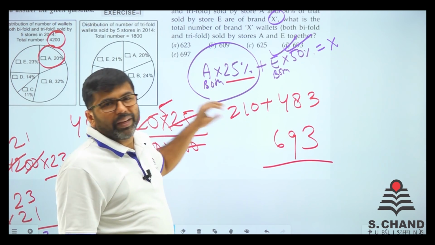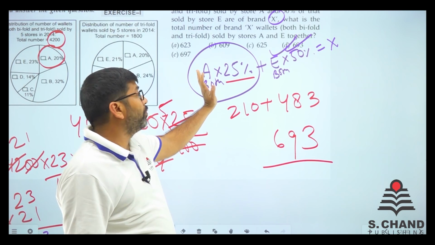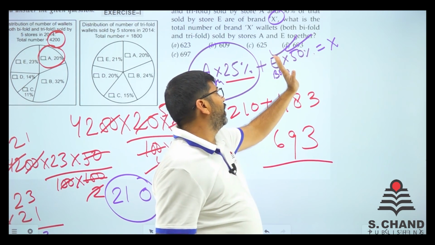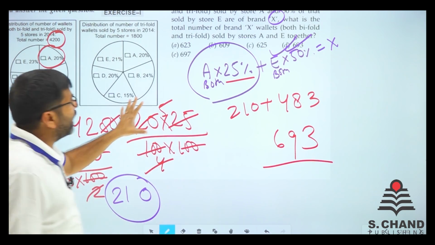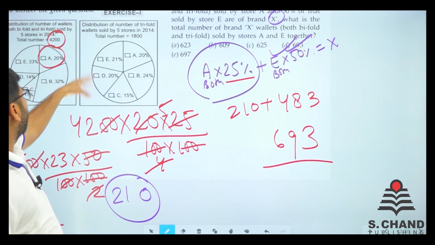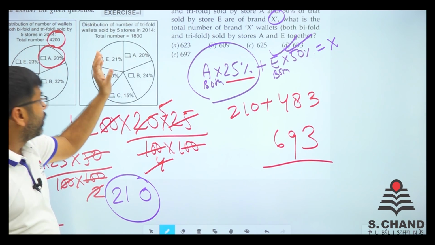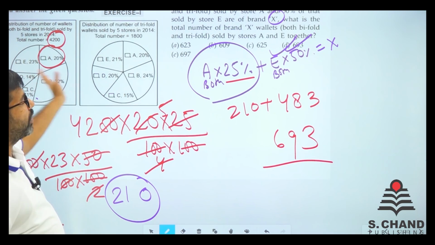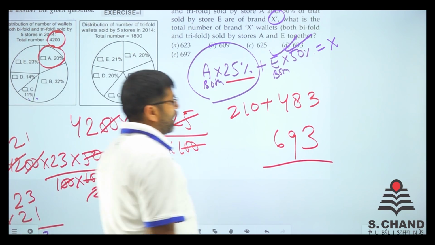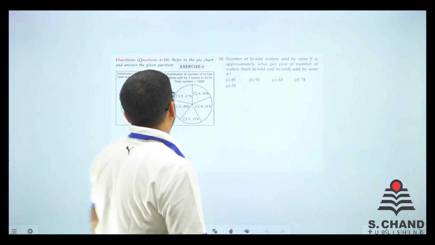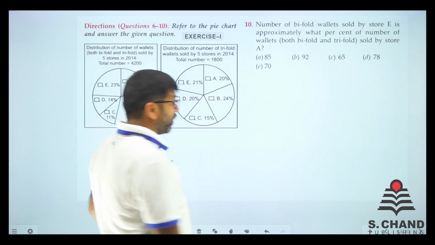So starting में ही हमको पता चल गया, 25% of A both side and 50% of E is X brand. So we just calculated 25% of A. That was easy from the graph. 50% of E, that was easy from the graph. So just added them. We got the answer. Here we move on to the next question. Question number 10. Let's see what does it say.